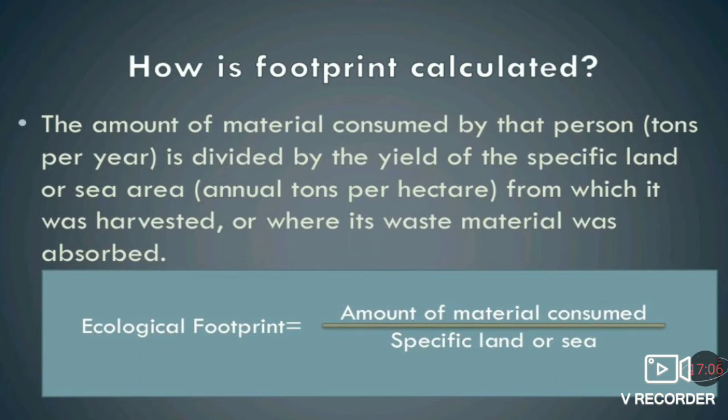The amount of material consumed by that person in tons per year is divided by the yield of a specific land or sea area, that is annual tons per hectare, from which it was harvested or where its waste material was absorbed. Look here: ecological footprint is equal to the amount of material consumed divided by specific land or sea. It is how it is calculated.